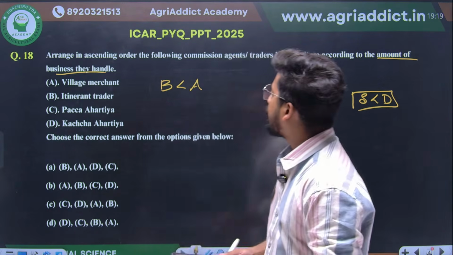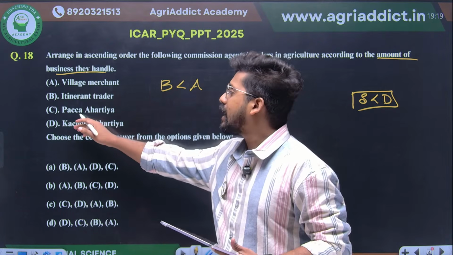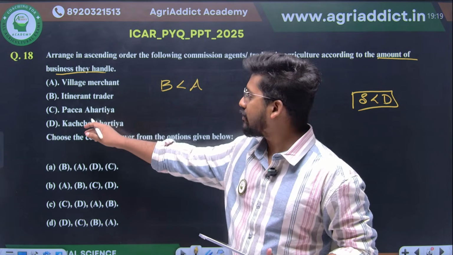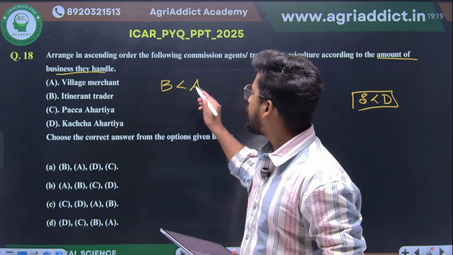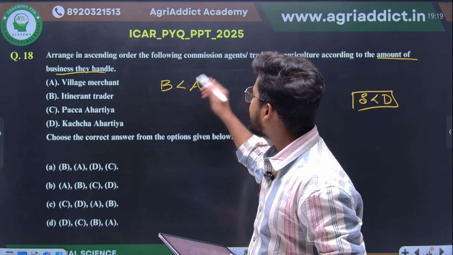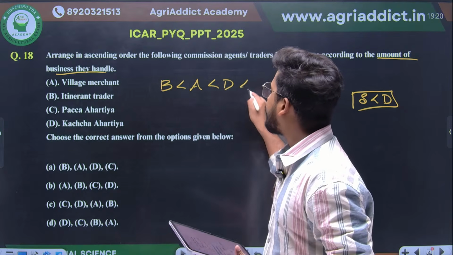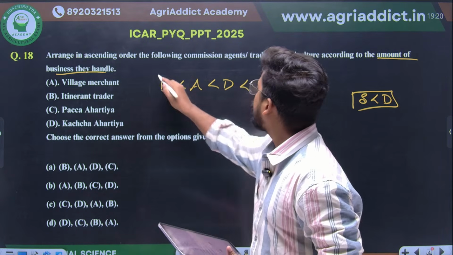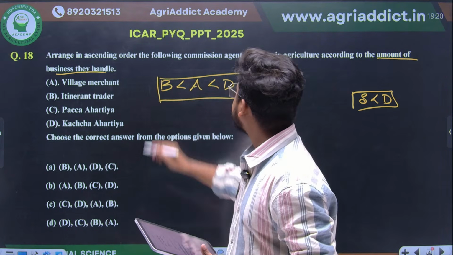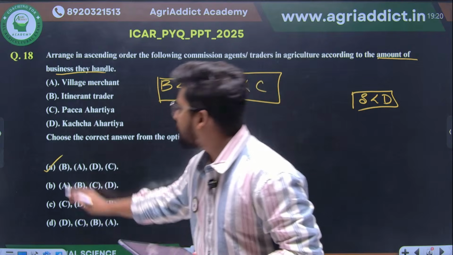So logically speaking, pakka arhatya will be having higher product than kacha arhatya, right? So it will be b less than a less than, then after that the kacha arhatya will be there, that is d, and finally the pakka arhatya c. So b less than a less than d less than c, option a will be the correct answer.